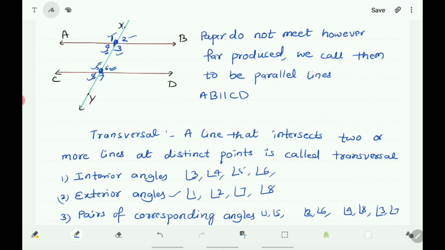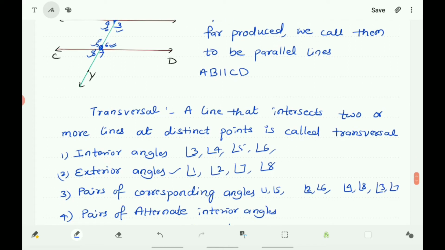Angle 1, angle 5, one pair; angle 2, angle 6, one pair; angle 4, angle 8, one pair; and angle 3, angle 7, one pair. Here the 4 pairs of corresponding angles are there. When a transversal intersects two lines, 4 pairs of corresponding angles are formed. Next about the alternate angles.